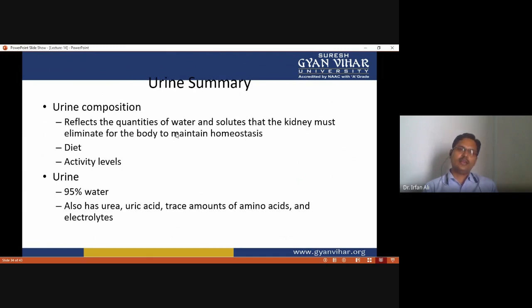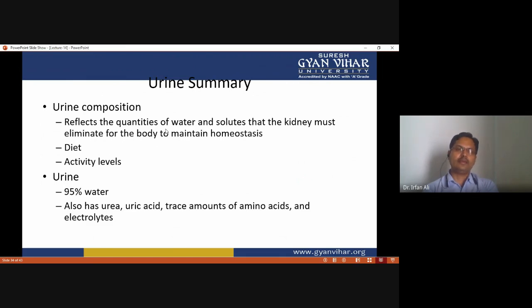So here we have to see that the urine composition reflects the quantities of water and solute that the kidney must eliminate for the body to maintain homeostasis. Diet is also an important part of the composition of urine, and activity level, so it also depends on the metabolic activity.